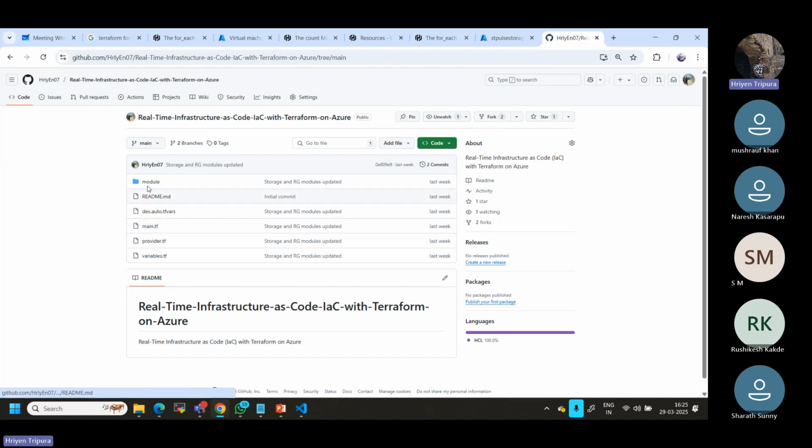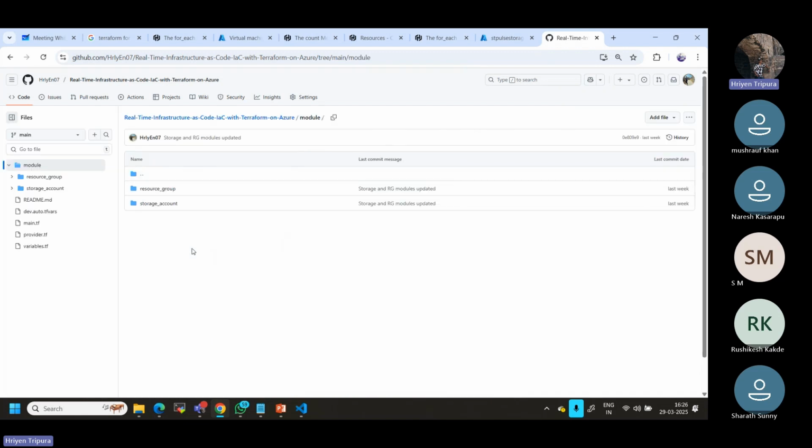Now within the module, in the same directory of the module, you have to have a minimum of variables.tf, provider.tf, main.tf, and also output.tf. Now the question is, why do I need output.tf? Because variables I understand, but why is output required? Let me go inside one of the modules. Basically, inside the module I can define a set of resources so that I can use the same resource in multiple places as and when required.